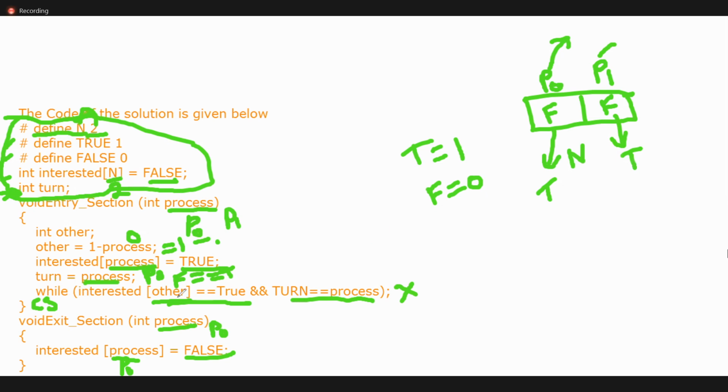Now, other means false. Here itself it is false, because other means P naught, and P naught value is false. So this condition is false. So it skips this condition and executes the critical section. P1 is in the critical section. Now interested process, what is the process? P1. I'm making it false. Yes or no? Any queries? Please ask me your doubts. Is it clear? Peterson solution.